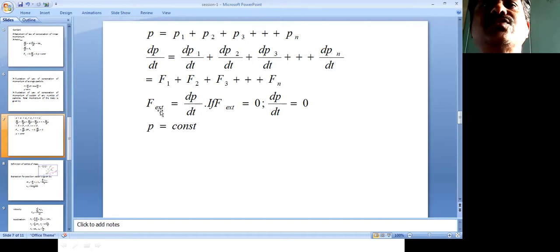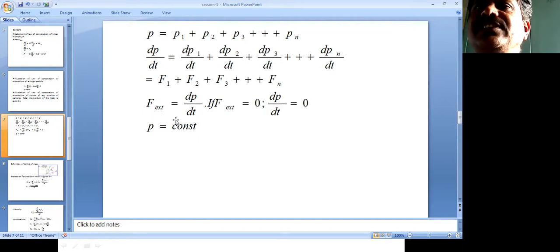F external equals dP by dt. If F external equals 0, then dP by dt equals 0. Here dP by dt can be written as d by dt of the bracket P1 plus P2 plus P3 up to Pn.